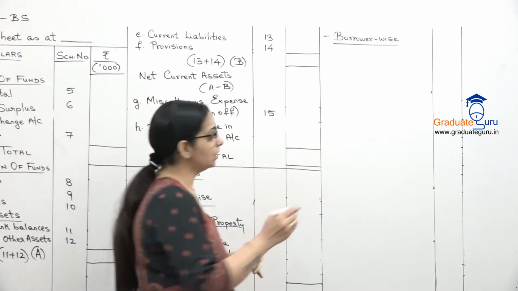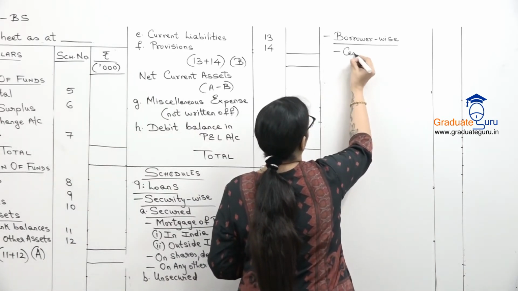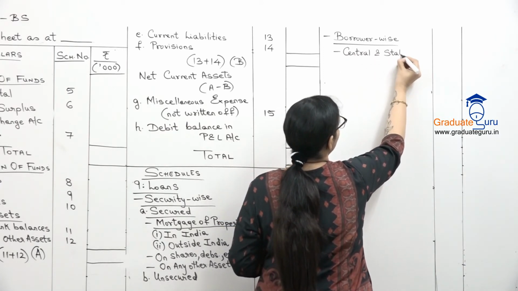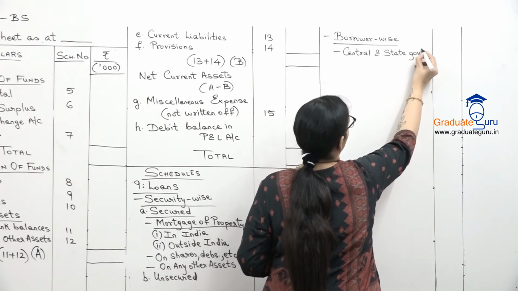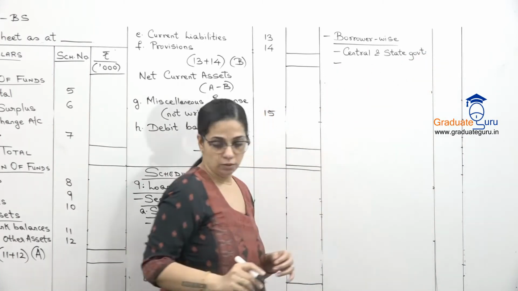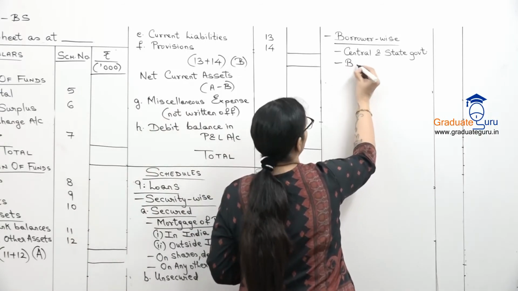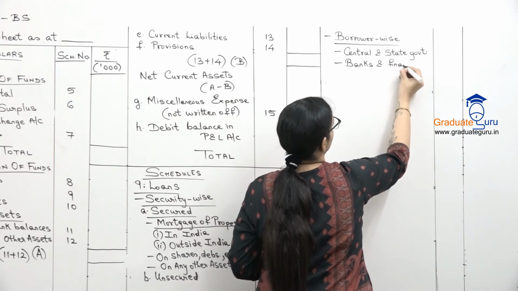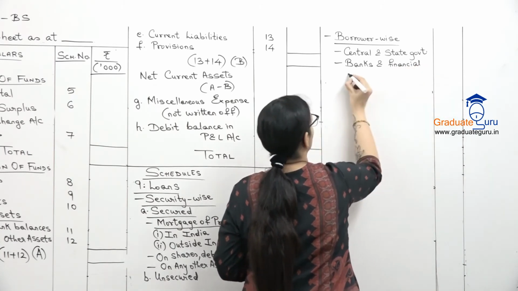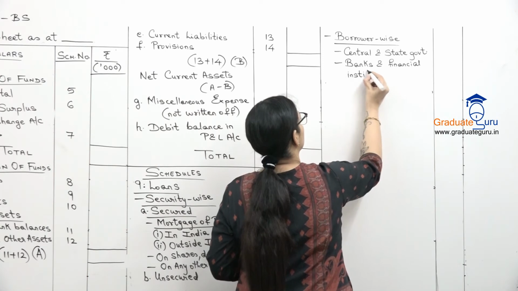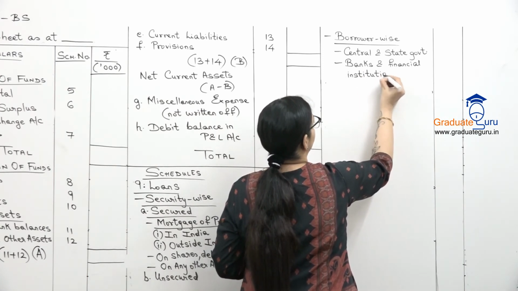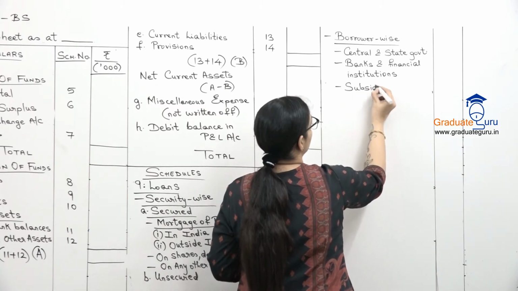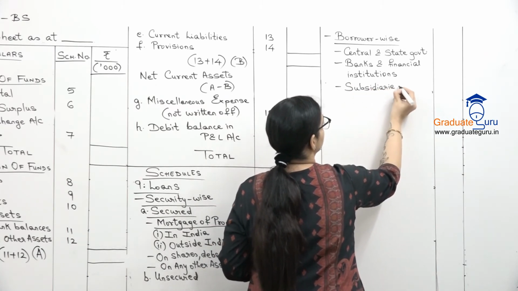So in borrower-wise, we have central and state government, that is basically loans given to government by the insurance company. Then we have given to banks and financial institutions. Then we might have loans given to our own subsidiaries.